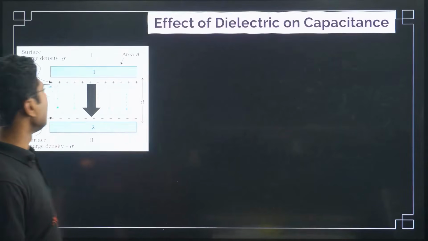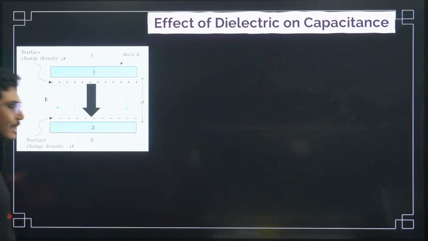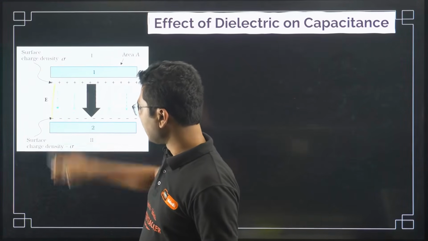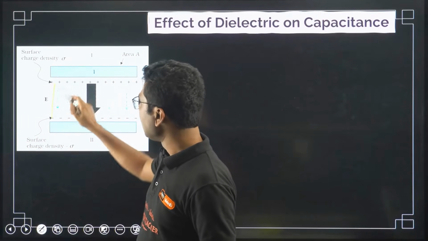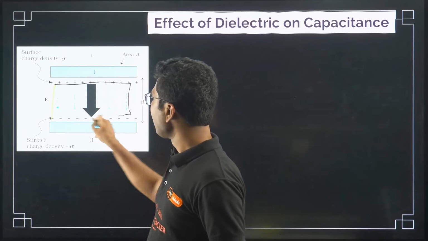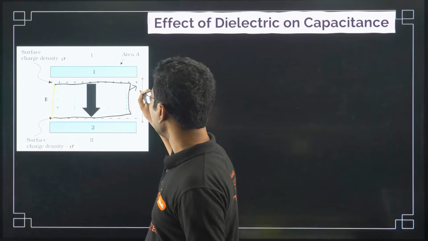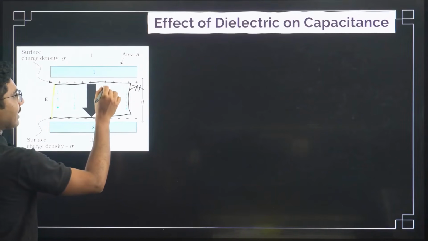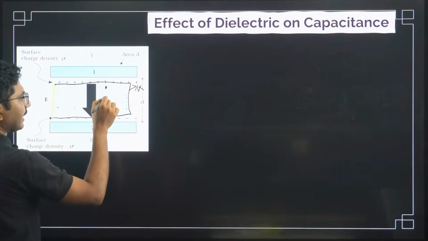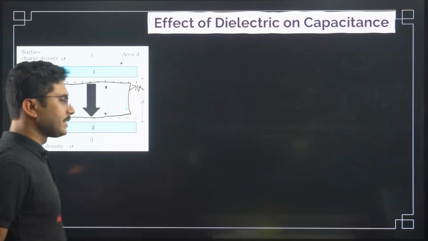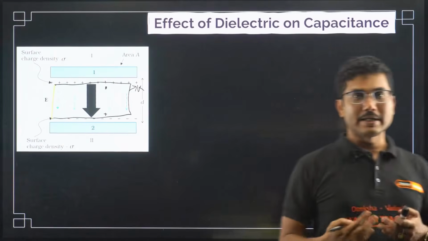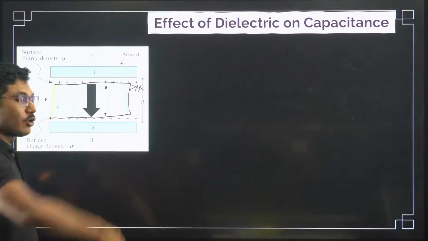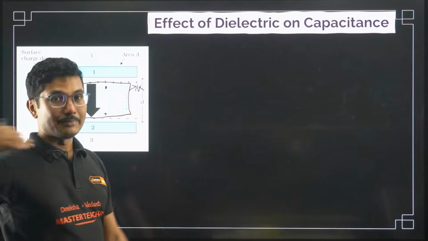Now what will happen if we put a dielectric medium between the capacitor plates? As you can see here, we have kept a dielectric medium between the plates. It's a polarizing medium, with dielectric constant say K. If you put it here, you will see that this positive plate will attract this negative end, and the negative end will attract the positive end. So there will be some polarization. Does not matter whether it's polar or non-polar. As long as it's a dielectric, polarization will happen automatically, and it will align itself in between the plates.